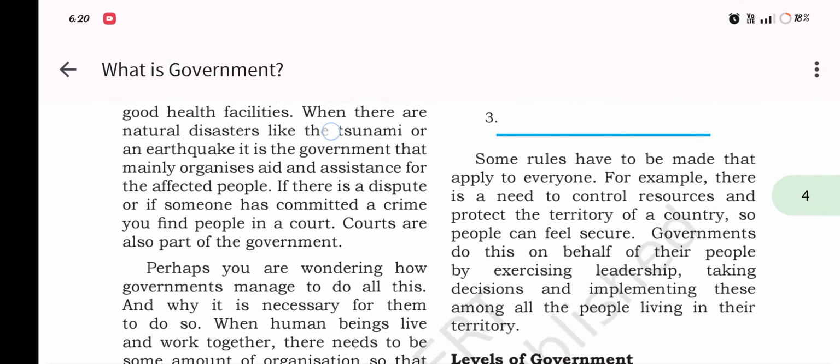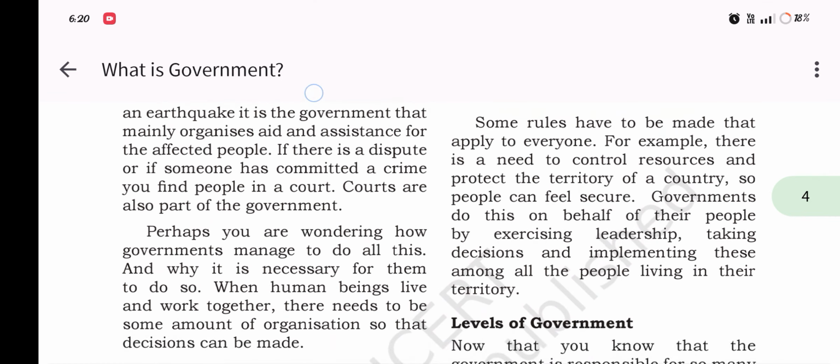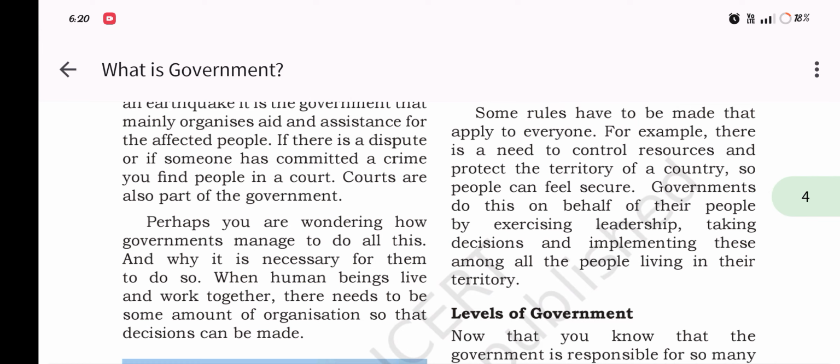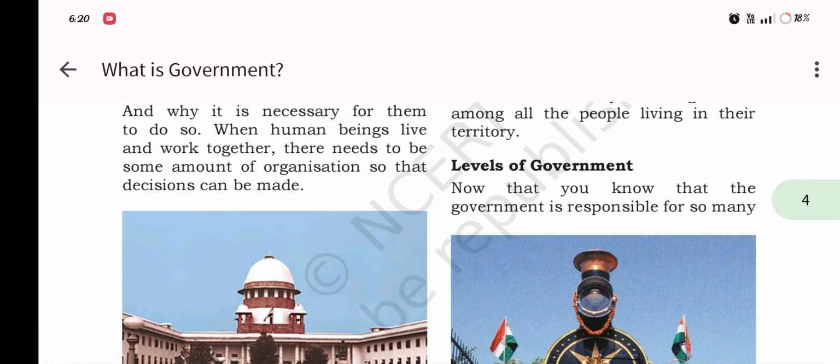For example, there is a need to control resources and protect the territory of a country so people can feel secure. Government does this on behalf of the people by exercising leadership, taking decisions, and implementing these among all the people living in the territory.